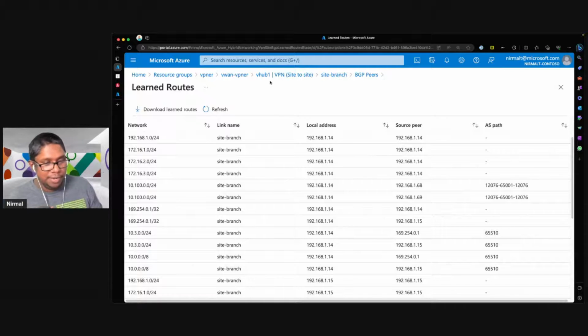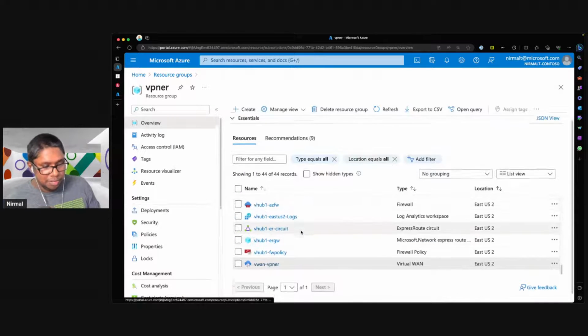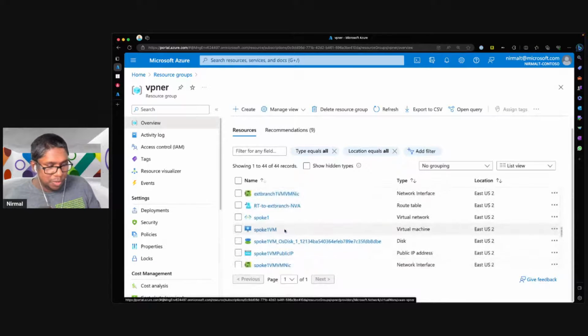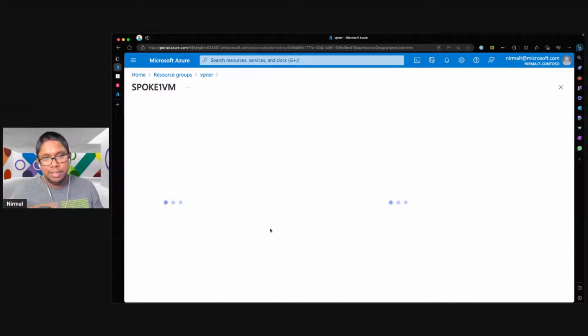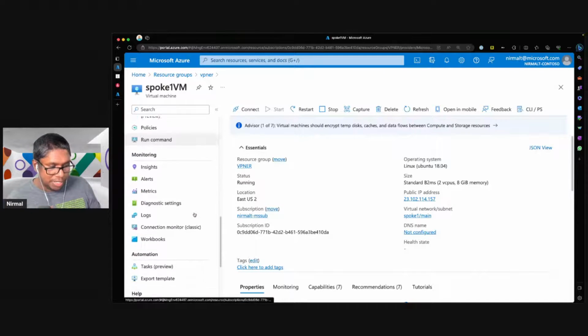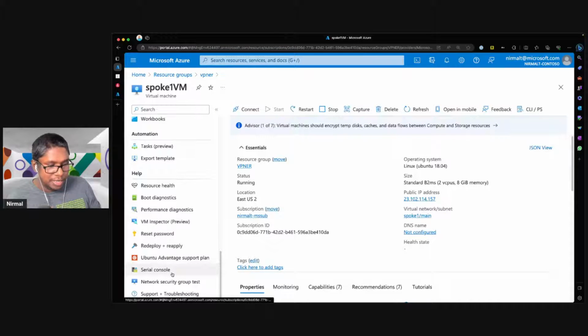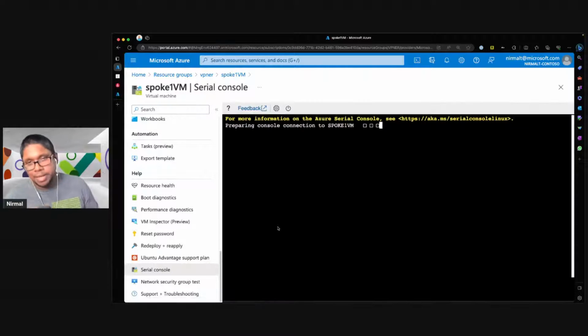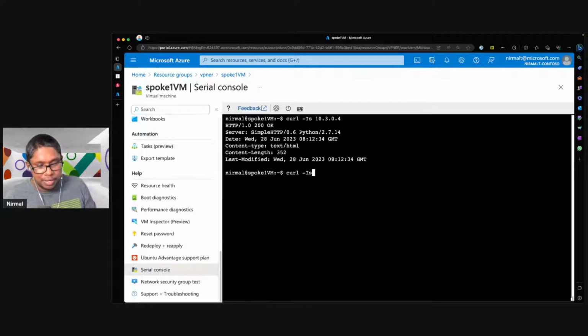Next, I will quickly switch to one of the VMs that I have. So I'll just go into VM1. This is the VM that is hosted on my Azure environment, and I'm going to be connecting from this VM to my simulated branch environment. For this, I'm just going to connect through the serial console and run a few curl commands. Once I run some of these commands, you will see that I'm able to go and view all of this configuration within the Azure Firewall. You can also then go analyze the traffic paths that we have.